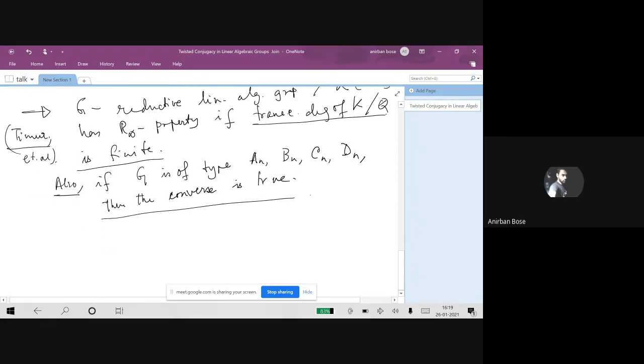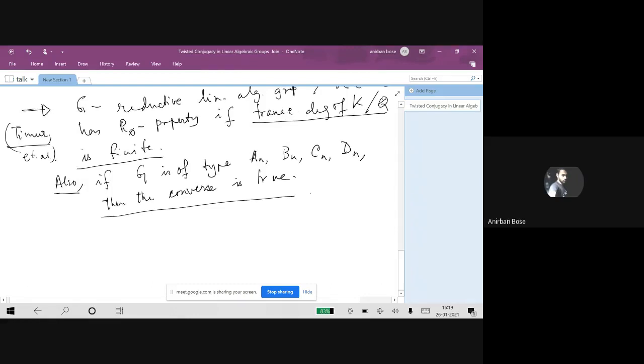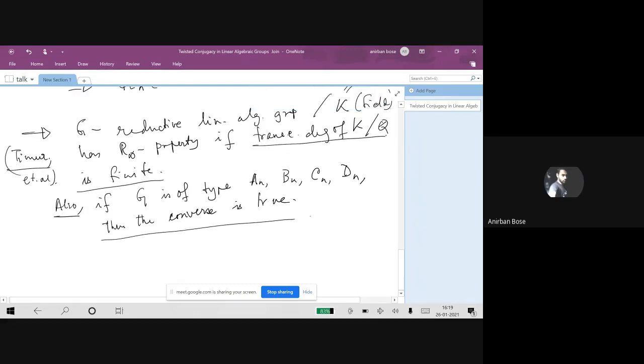In order to prove the converse, they start with an algebraically closed field whose transcendence degree is infinite, and given that much information, they could explicitly produce an automorphism of groups of these types for which there is only a single twisted conjugacy class. That's how they prove it.